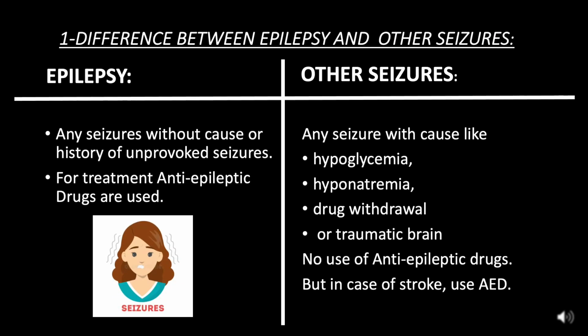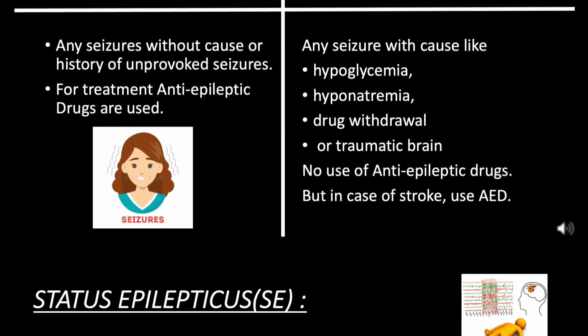Difference between epilepsy and other seizures. Epilepsy: any seizures without cause, or a history of unprovoked seizures. For treatment, anti-epileptic drugs are used. Other seizures: any seizure with a cause like hypoglycemia, hyponatremia, drug withdrawal or traumatic brain injury. No use of anti-epileptic drugs, but in case of stroke, use anti-epileptic drugs.